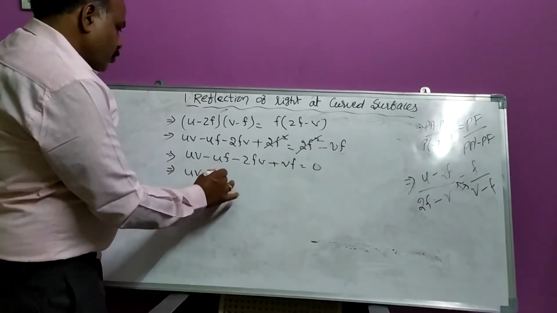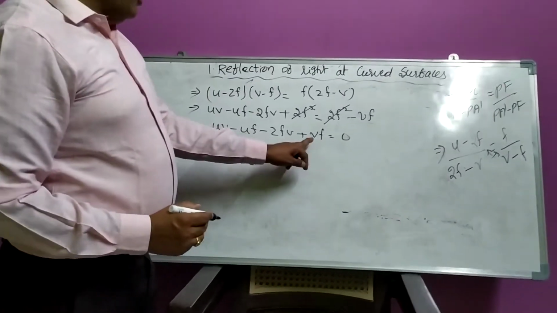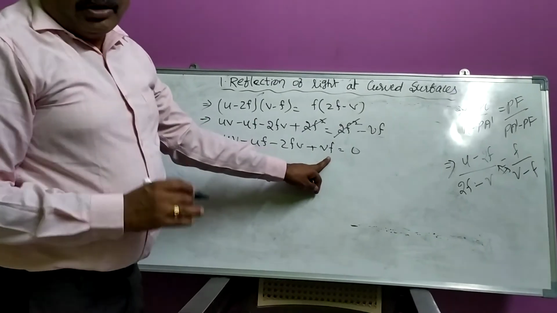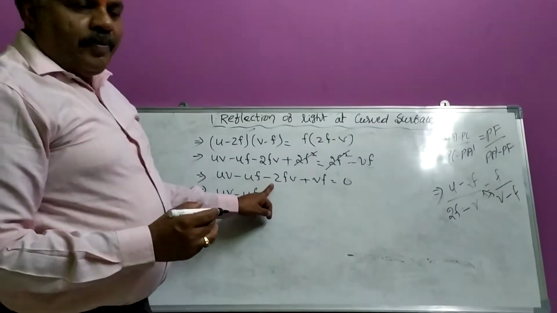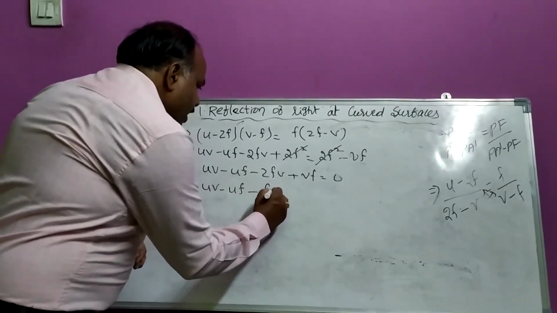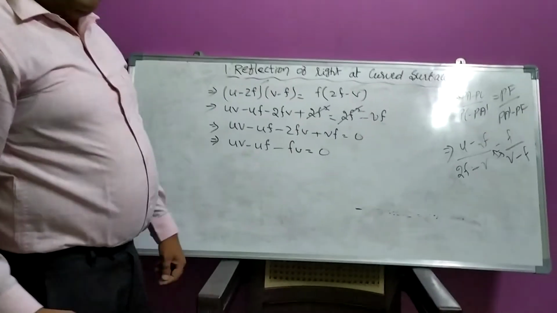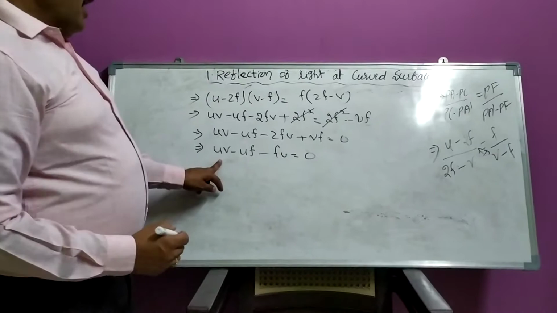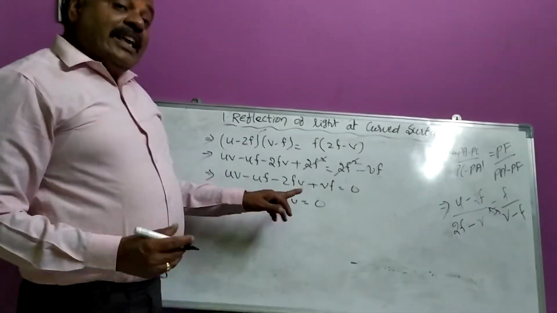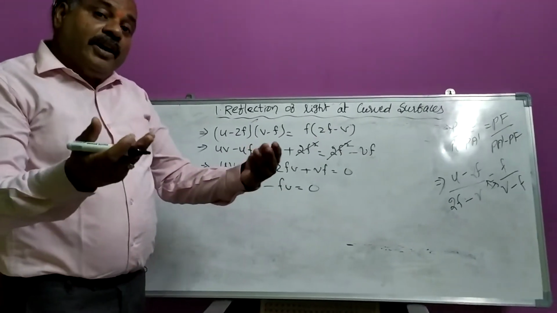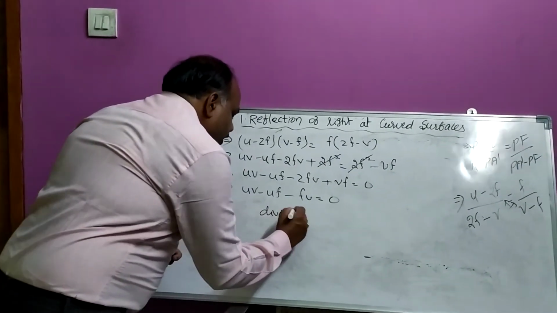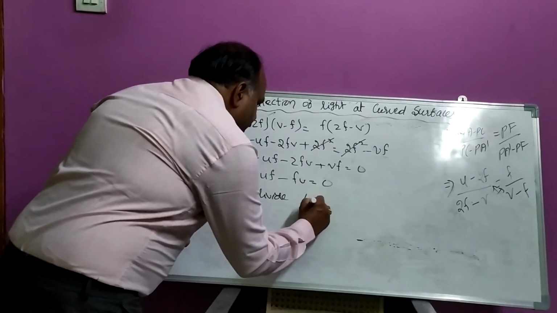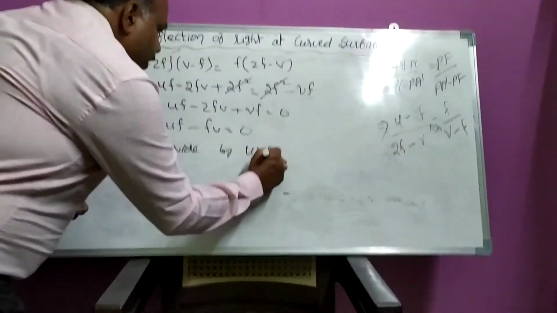In uv minus uf minus 2fv plus fv, the fv terms are like terms. This is minus 2 and this is plus 1, so minus fv is equal to 0. Now I divide each and every term by uvf. Divide the whole equation by uvf.